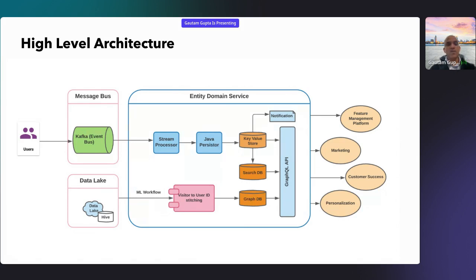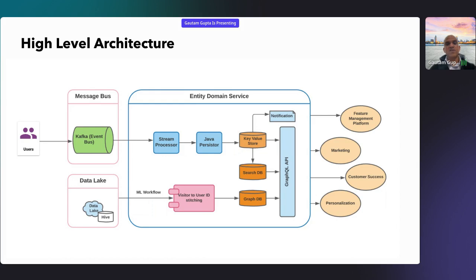All of that can be stored, and it is accessible through a GraphQL API, which is a synchronous way. Using a REST service, they can call an API and get the results, right? And GraphQL is extensible and very generic, so if you want a subset of data, you can access it, and as soon as you add certain things, it's available within a few milliseconds for consumption. These can be called by various users, like our feature management platform, marketing, customer success, and personalization. All of these can use it.